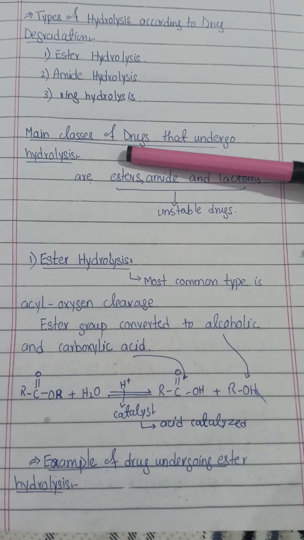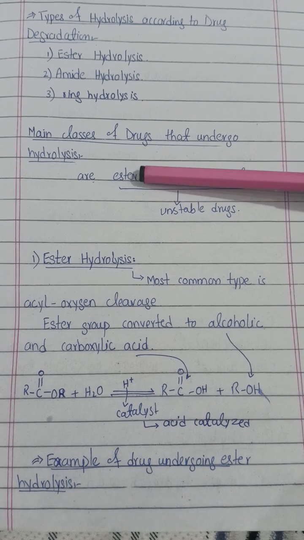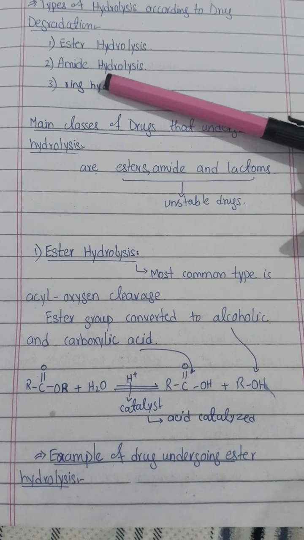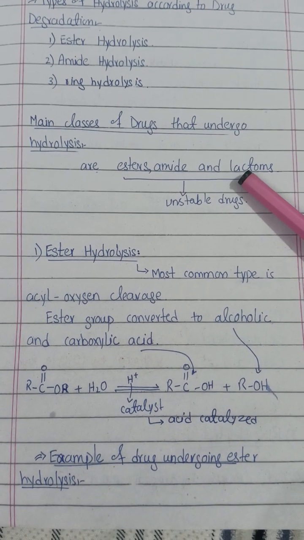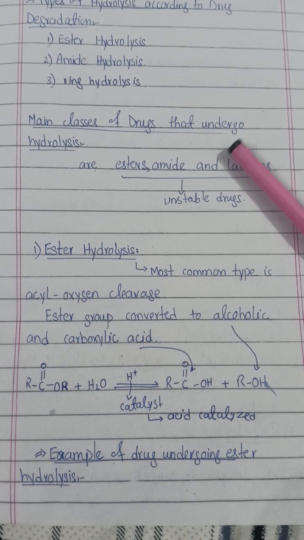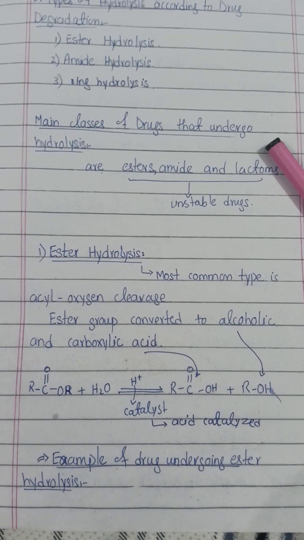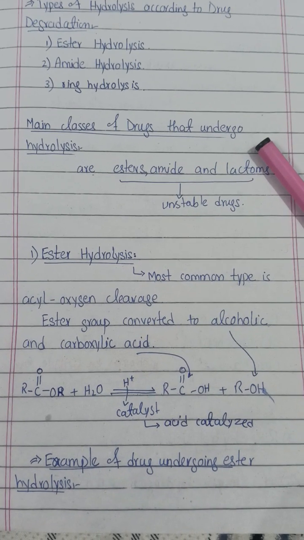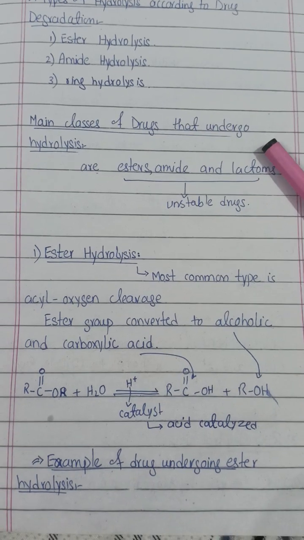What are the main classes of drugs that undergo hydrolysis? Actually, why are we discussing only ester, amide, and ring hydrolysis? Because the ester and amide groups are the main cause of hydrolysis, meaning they are more reactive toward water. As moisture is exposed to that drug, it becomes unstable. So therefore, what will happen?